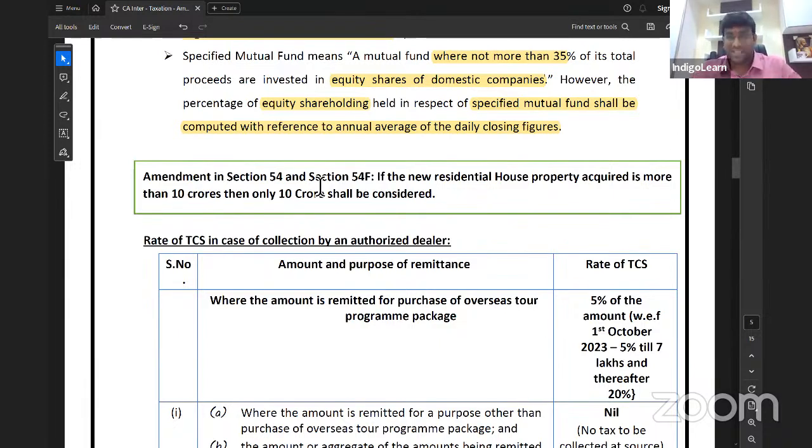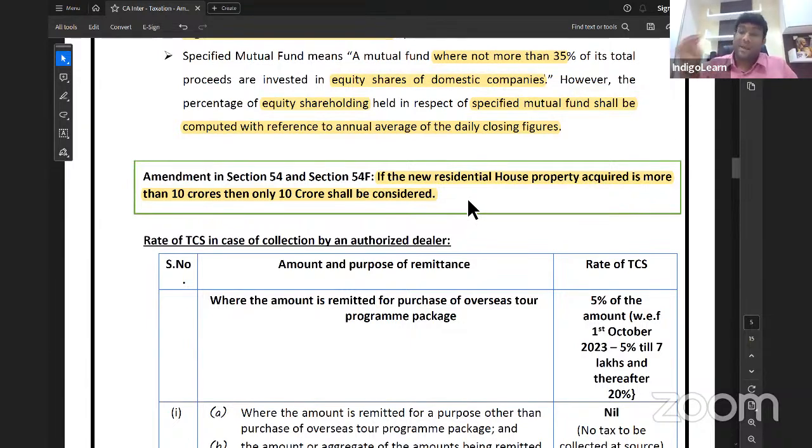But one special amendment which has come, very, very important point is that if the new property acquired is more than 10 crores, then only 10 crores shall be considered. What does that mean? Example. So let's say, for example, Shiva Teja, an individual. I sold a residential house property and I got a capital gain of 12 crores. Entire 12 crores I have used for buying another residential house property. Normally, what will happen? I will take the entire 12 crores as exemption under 54.